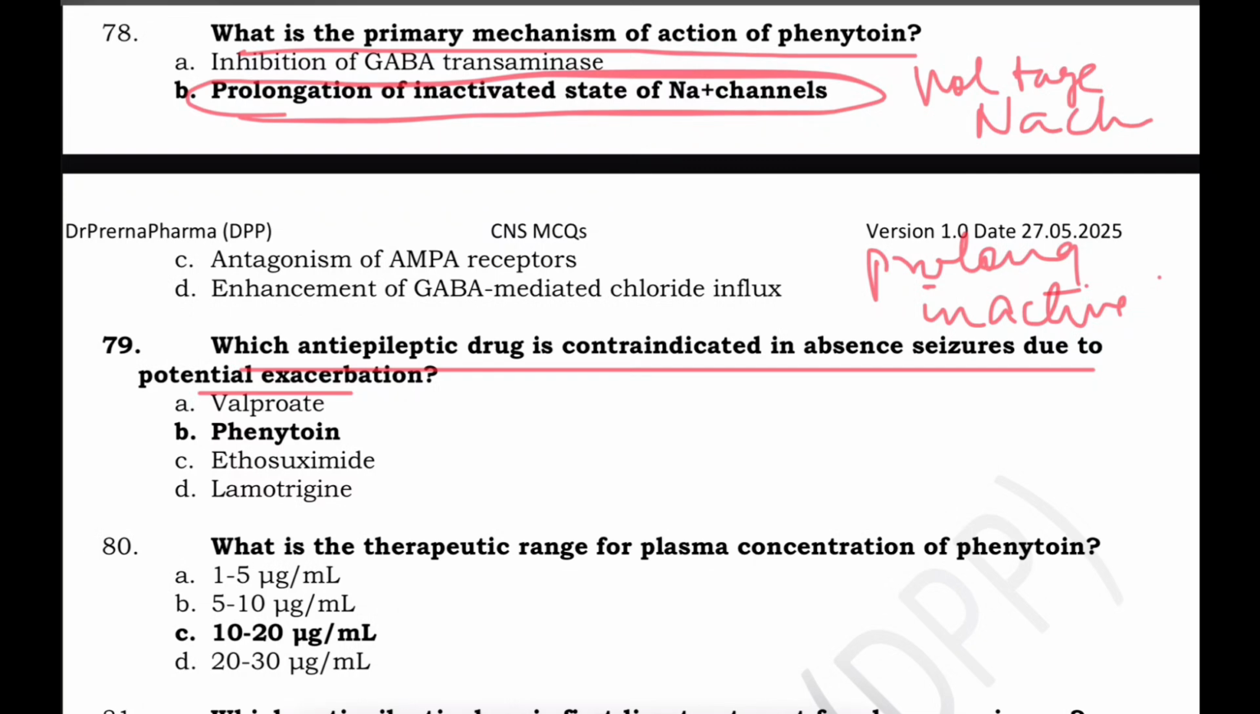Which anti-epileptic drug is contraindicated in absence seizures due to potential exacerbation? Now, which drug is not given in absence seizures? Valproate is given, ethosuximide is given, lamotrigine. So the drug which is not given is phenytoin. Phenytoin can worsen the condition and so is avoided in these seizures.